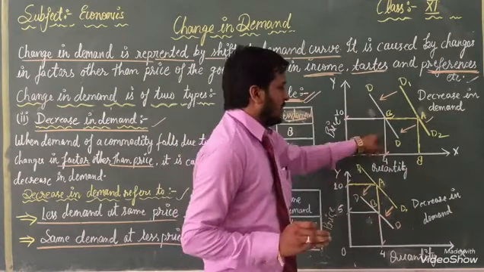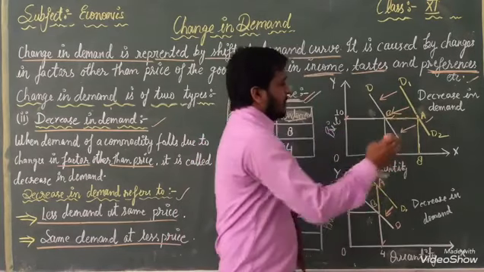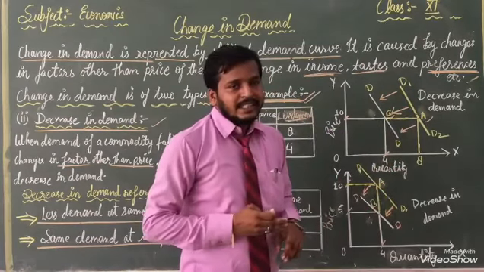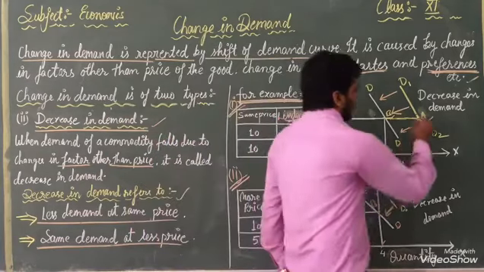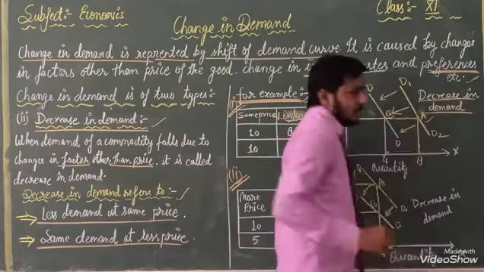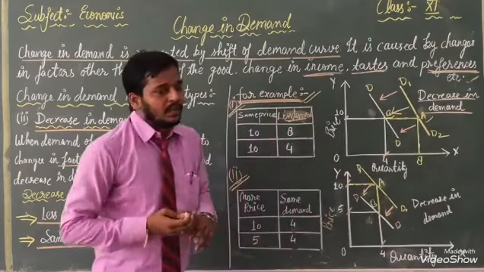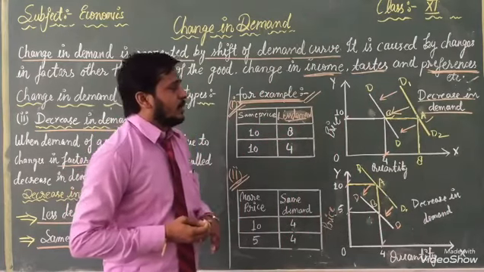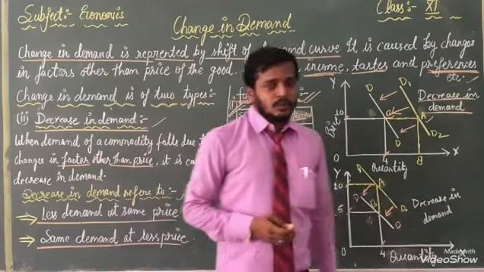With the help of this experiment, we can show the decrease. With the help of that, we can say decrease in demand. This is showing decrease in demand. With the help of that, we are able to explain decrease in demand. Okay?